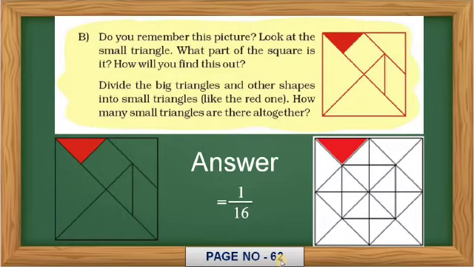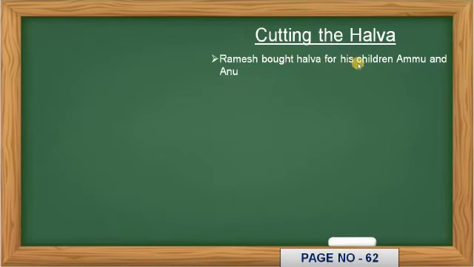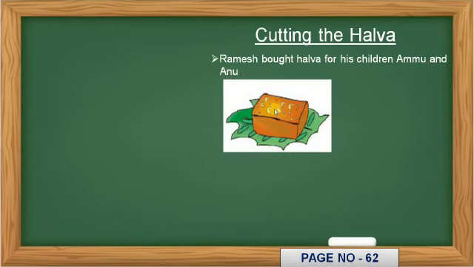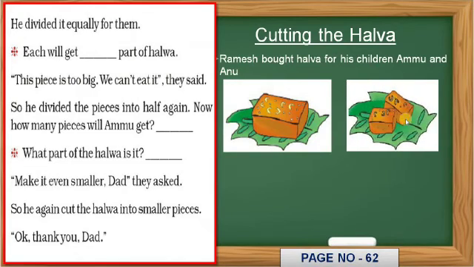in your textbook. Okay, now cutting the halwa, it is very interesting. Ramesh bought halwa for his children Ammu and Anu. Okay, so this is halwa, right? Okay, now he divided it equally for them. So what should be done? Ramesh divided it into two equal parts, which you can see in this figure, right?